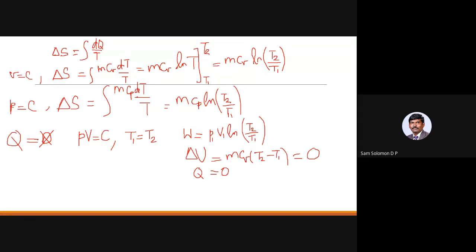As per the first law of thermodynamics, Q is equal to delta U plus W. Only delta U is 0. If delta U is 0, then Q should be equal to W. So don't forget that. For an isothermal process, Q is not equal to 0; Q is equal to W as per the first law of thermodynamics. Then how do I find out the value of delta S? That is the next question. We have to find out the value of delta S.